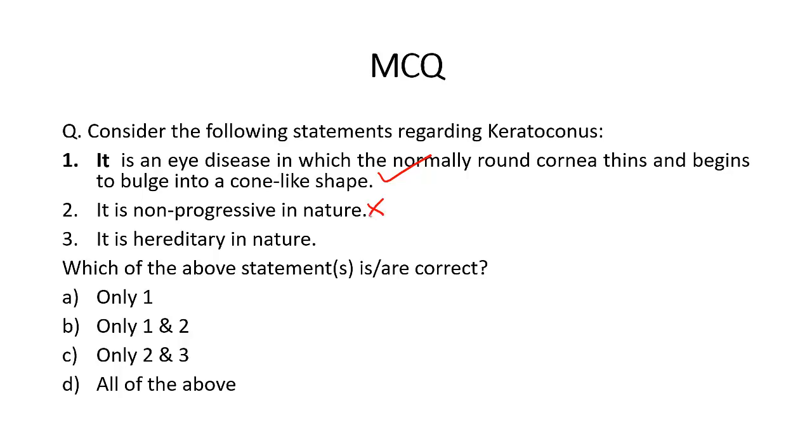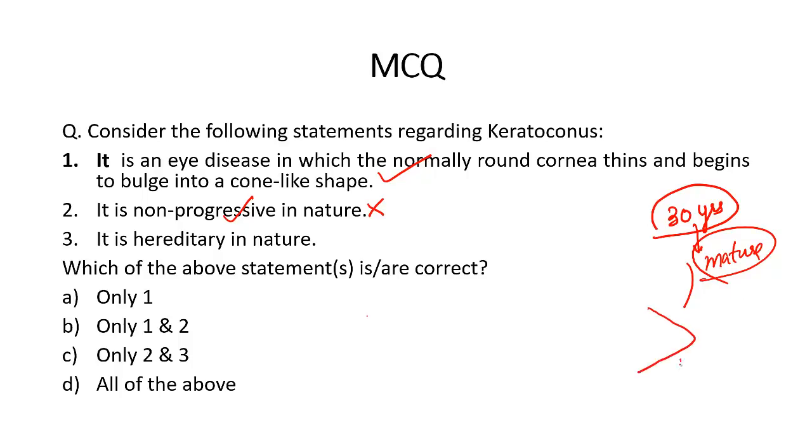That means it progresses over a period of time. Some doctors say that till you are 30 years of age, this keratoconus will progress. But once you complete 30 years of age, your cornea matures and then it no longer thins, it no longer bulges. And if bulging does not stop, then the only solution is cornea transplant.